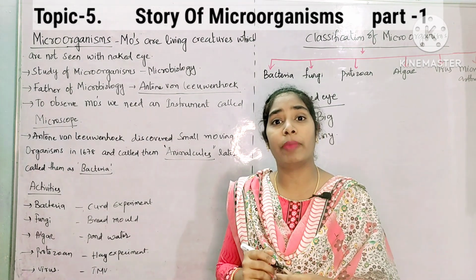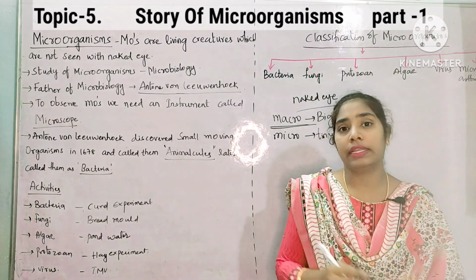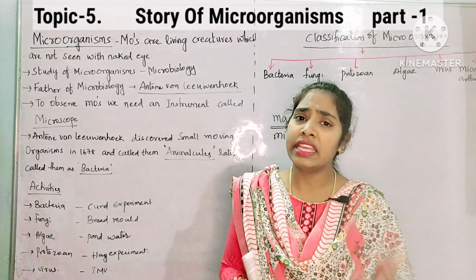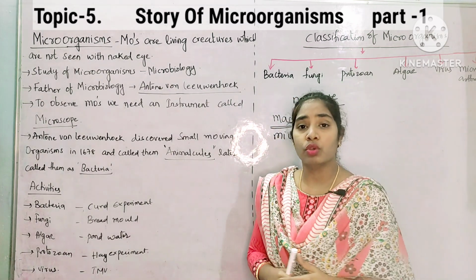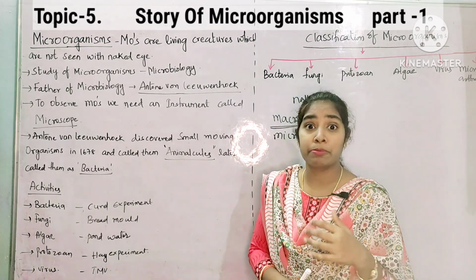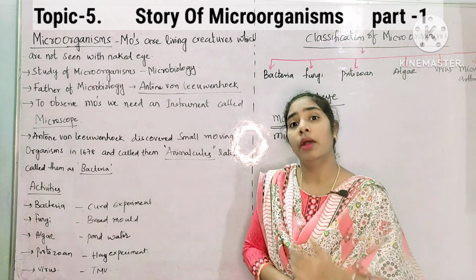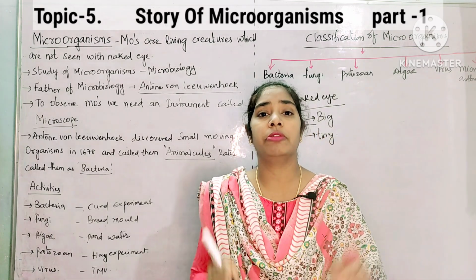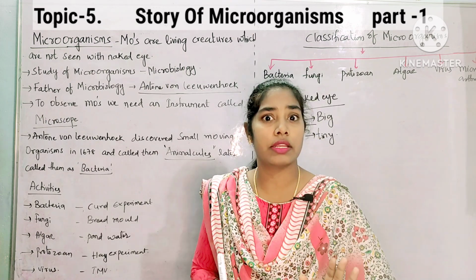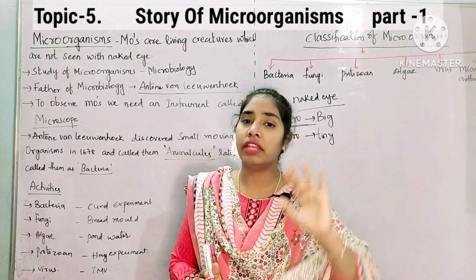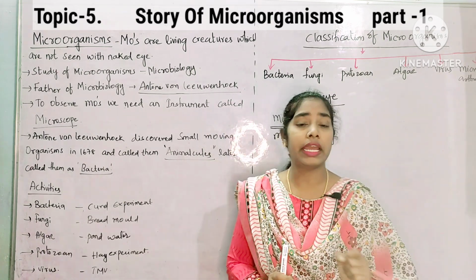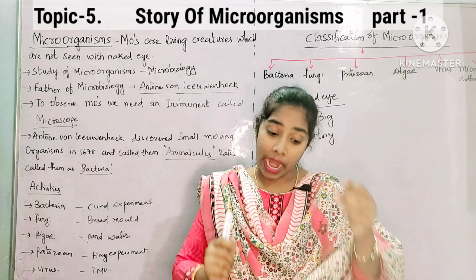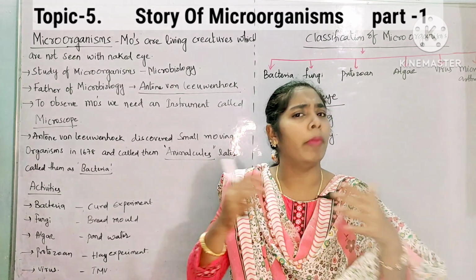But in the case of bacteria, fungi, algae, virus, few protozoans, microarthropods, these are not seen with the naked eye. So we need a special instrument to observe them, right? That is called a microscope. So this is about a microorganism. Organisms which are very tiny in size and not seen with the naked eye are called microorganisms, and these microorganisms are classified into many groups.